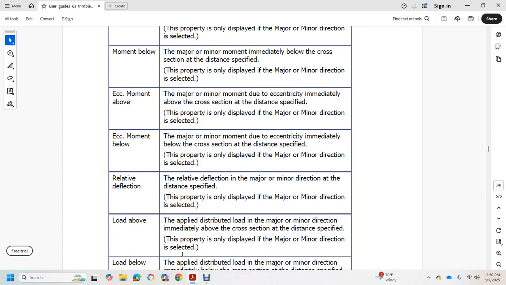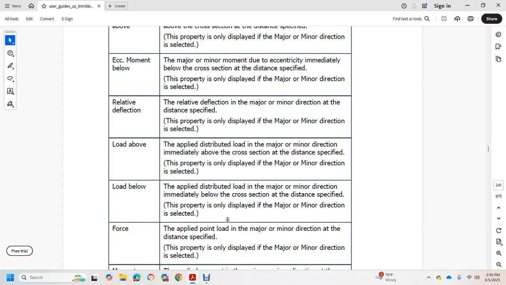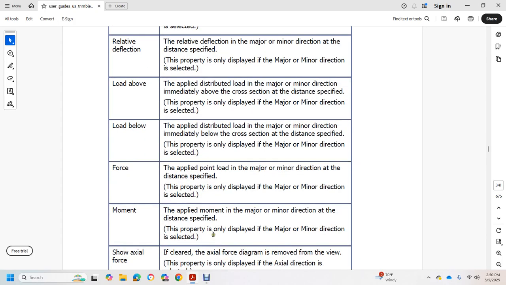Load above, the applied distributed load in the major and minor direction immediately above the cross section at the distance specified. Once again, the property is only displayed with the major and minor direction selected. Load below, the applied distributed load in the major and minor direction immediately below the cross section at the distance specified. Force, the applied point load in the major and minor direction at the distance specified. Moment, the applied moment in the major and minor direction at the distance specified. Each property is only displayed with the major and minor direction selected.